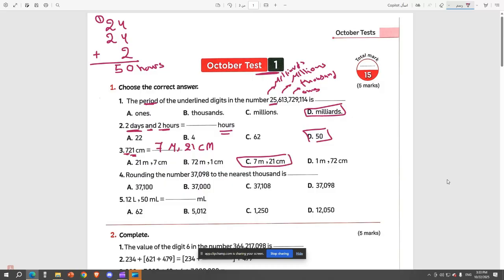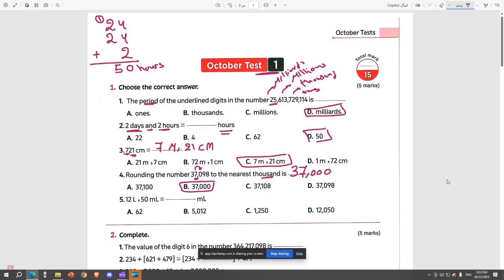Okay. We move on to question number 4. Round this number to the nearest thousand. So to round this number to the nearest thousand, we need to look at our number. We have the number 7 in the thousand because he said look at the thousand. And then you look next door. You don't find anything that will give the 7. So this is 4 or less. So we don't give it one more. So we have 3, ما خدتش حاجة. 7, ما خدتش حاجة. So the final answer is 37,000. Letter B.